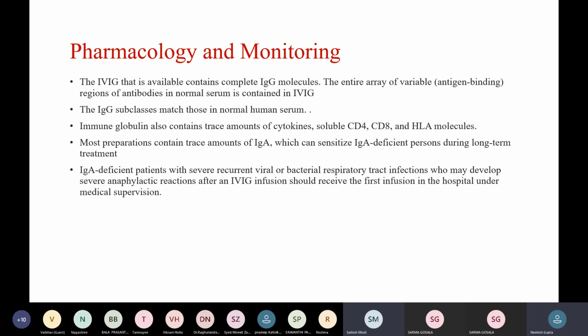Coming to the pharmacology, the IVIG that is available contains complete IgG molecules. The entire array of variable regions of the antibodies in normal serum is contained in IVIG. The IgG subclasses match those in normal human serum. Immunoglobulin also contains trace amounts of.